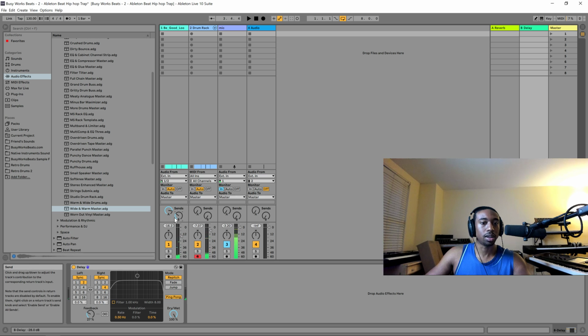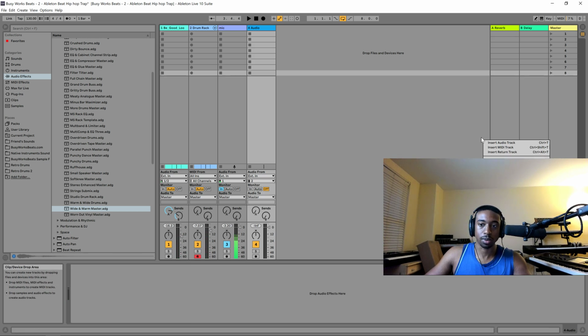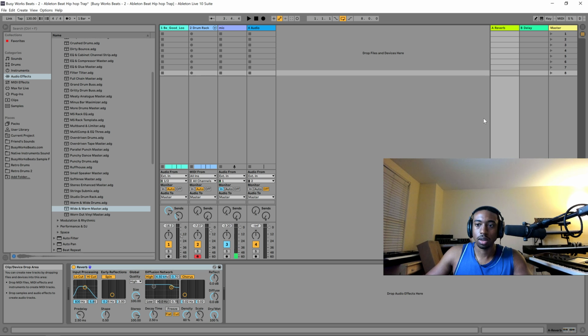So I'm sending it to the delay and the reverb for these sends. I wonder if you can add more. Insert MIDI track. No. Maybe it's just two default sends. So those are more of the hidden things. They're just kind of like, this is their landscape. Got to deal with it.